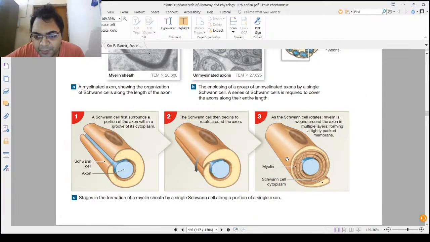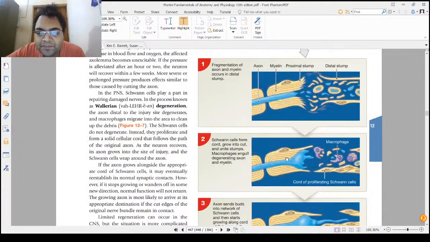And one more thing I'll show you, just look here. You can see the fragmentation. This is the distal lump. Now you can see here the Schwann cells form the cord. It forms the cord which grows into the cut. This is the cord of the proliferating Schwann cells.